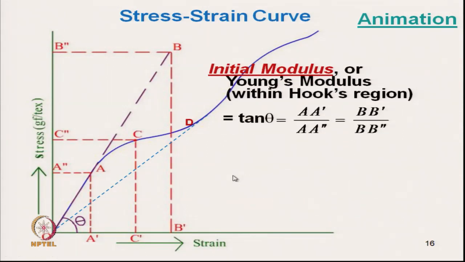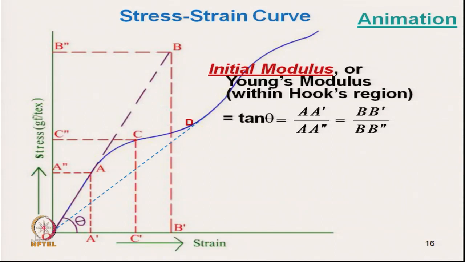So, it is expressed in terms of tan theta, that means A dash, the vertical distance, by A double dash. This is the ratio by which we can calculate the initial modulus.